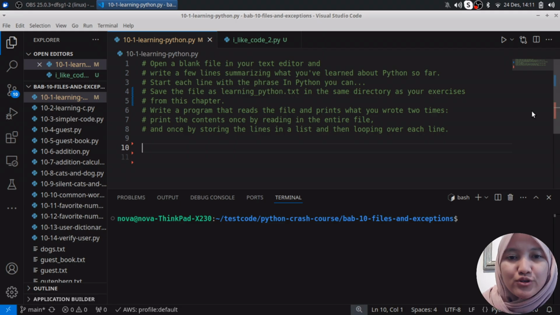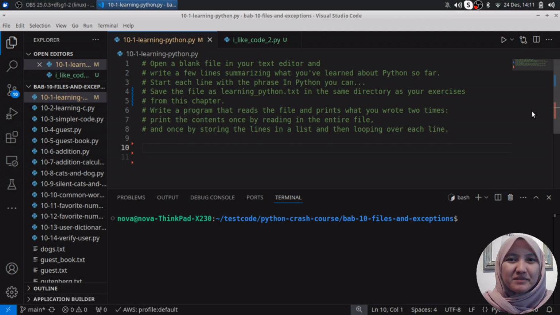Open a blank file in your text editor and write a few lines summarizing what you've learned about Python so far. Start each line with "In Python you can", and then save the file as learning_python.txt in the same directory as your exercises from these chapters. Then write a program that reads the file and prints what you wrote two times. The first time, print the content once by reading in the entire file, and the second time by storing the lines in a list and then looping over each line.